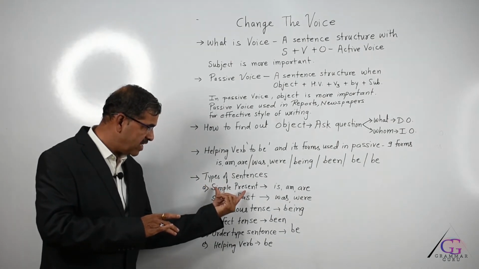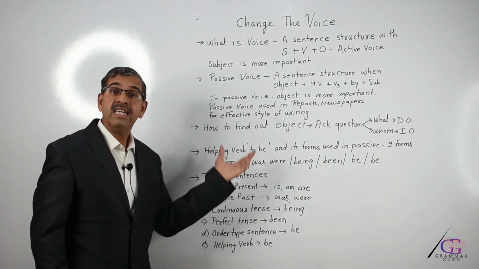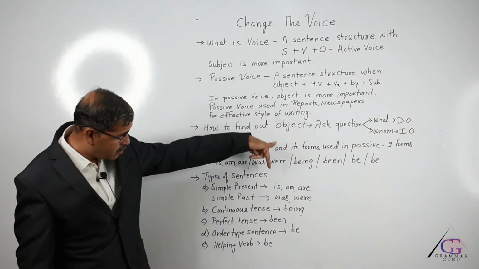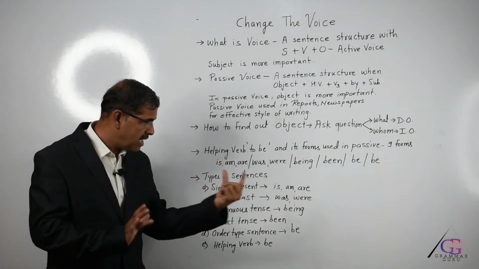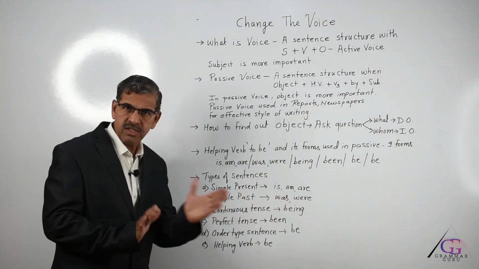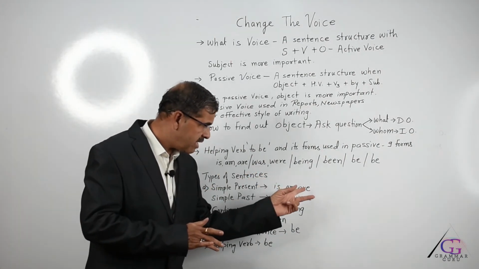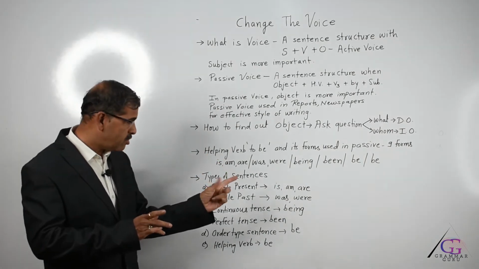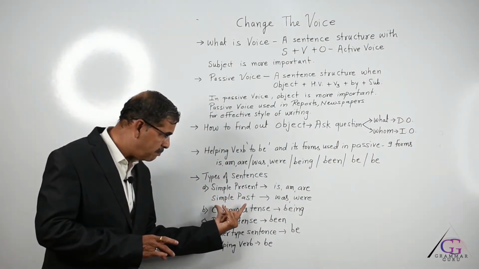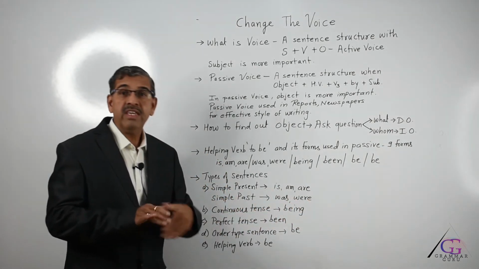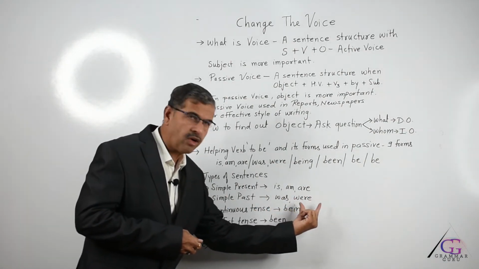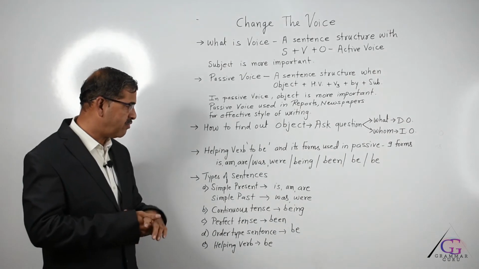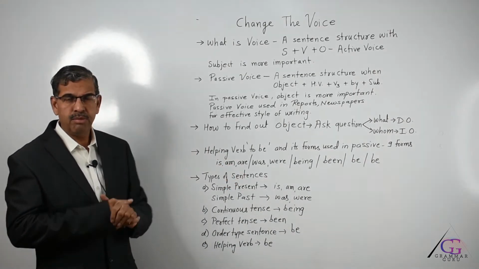So, find out if it is simple present tense, then in the answer of the passive voice, you have to use is, am or are, any one. Let me tell you, is and am are used for singular, are is used for plural, everything in simple present tense. In simple past, was and were are used in the passive voice answer, was for singular, were for plural. You have to be very careful whether it is a singular subject or a plural subject.